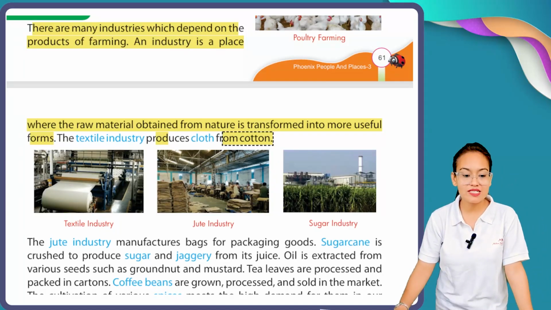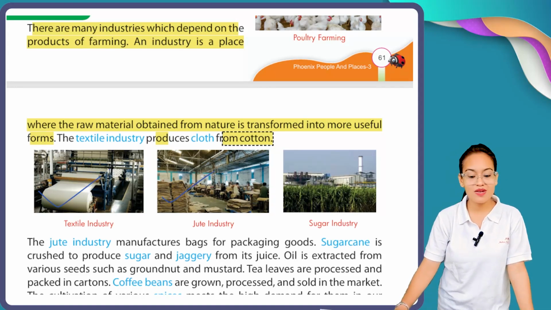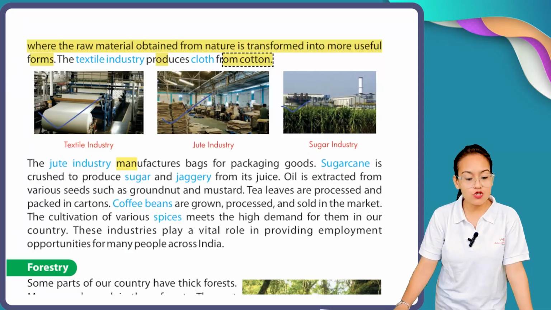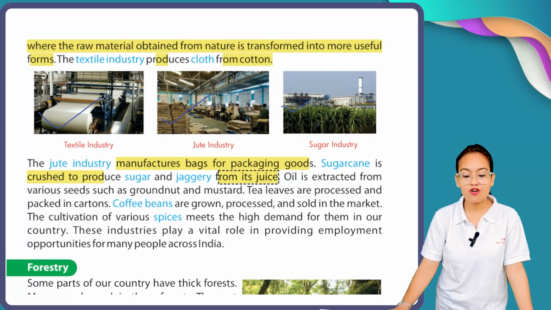So here you can see there are different types of industries. This is your textile industry where cotton clothes are made. This is your jute industry and this is your sugar industry. The jute industry manufactures bags for packaging goods. Sugarcane is crushed to produce sugar and jaggery from its juice. Oil is extracted from various seeds such as groundnut and mustard. Tea leaves are processed and packed in cartons.